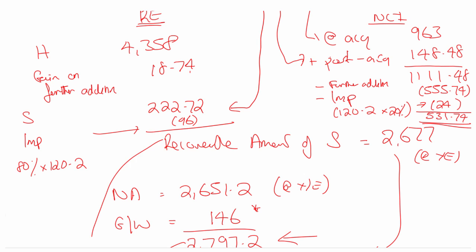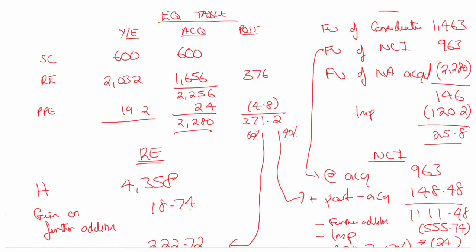Remember, this is the start of another working there. So let's add that down. It's getting messy, so don't get messy in the exam. Leave plenty of space. But 4358 plus 18.74 plus 222.72 minus 96. I get 4503.46.